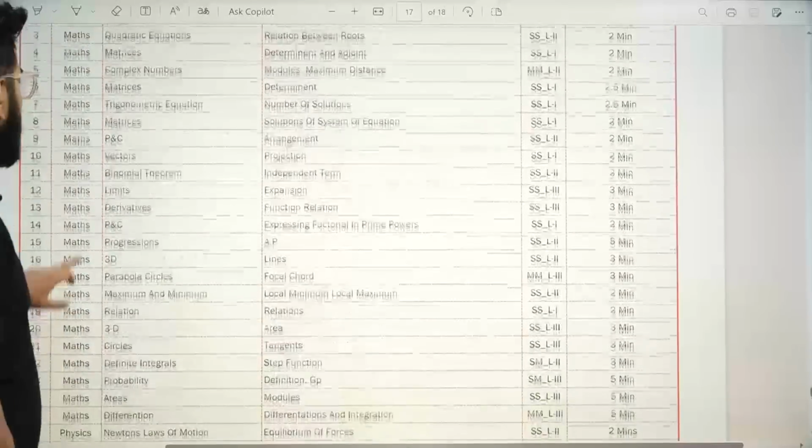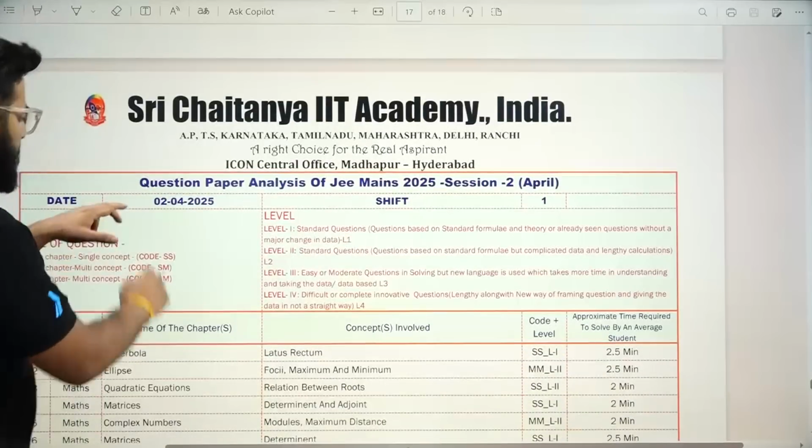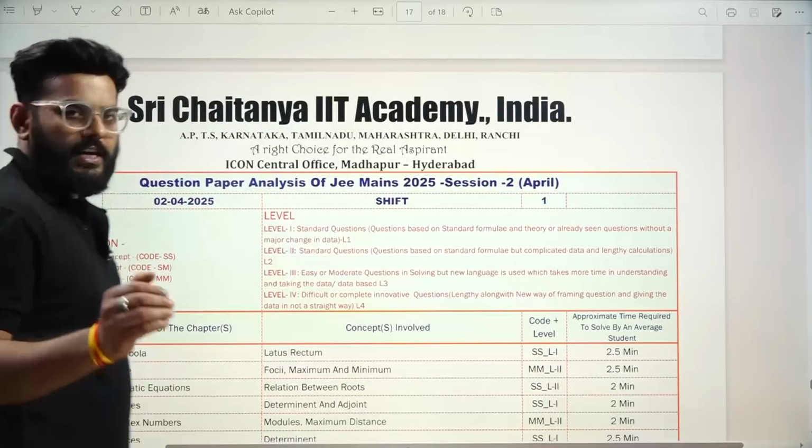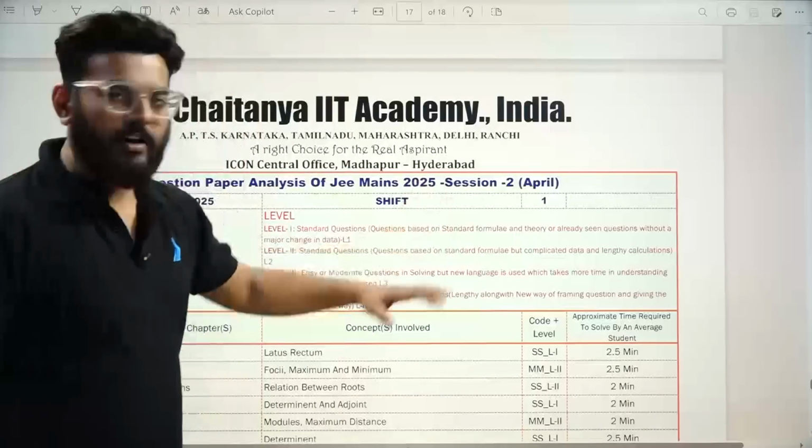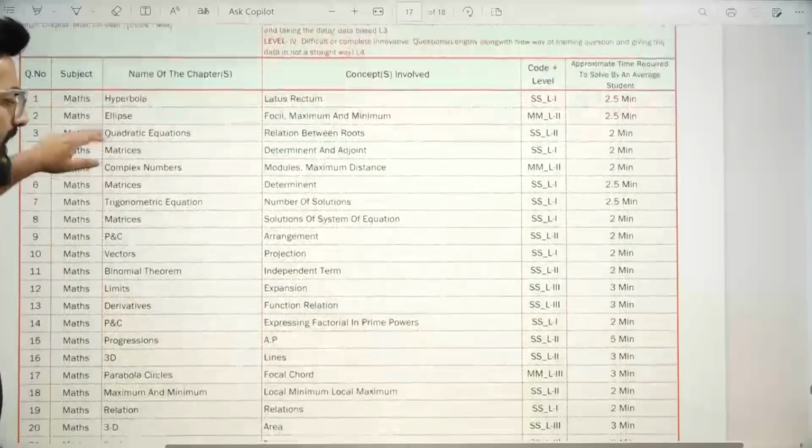So yeah, one more thing. This data is about 2nd April. That's the first day in the April attempt, shift 1. So this is the data about 2nd April, shift 1.